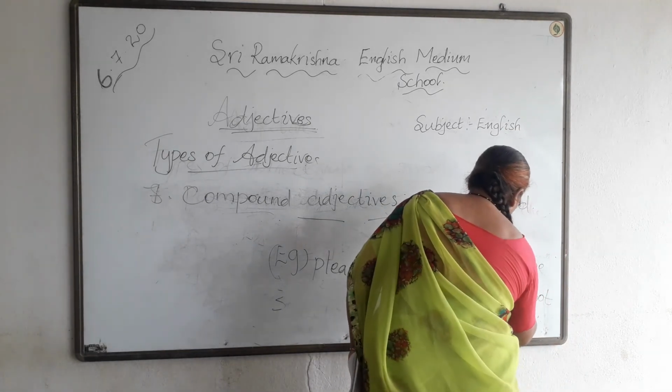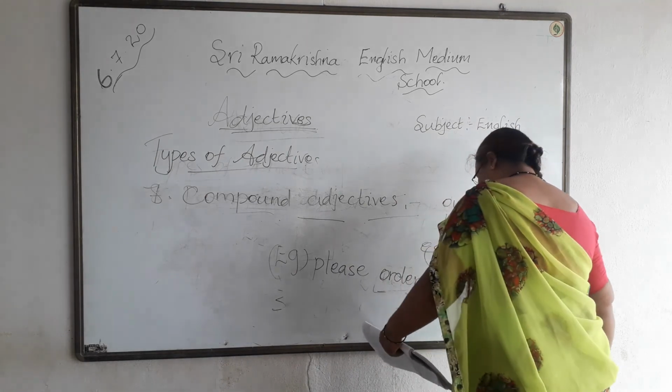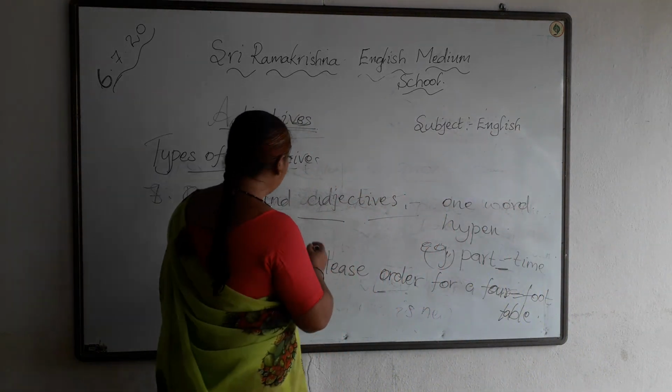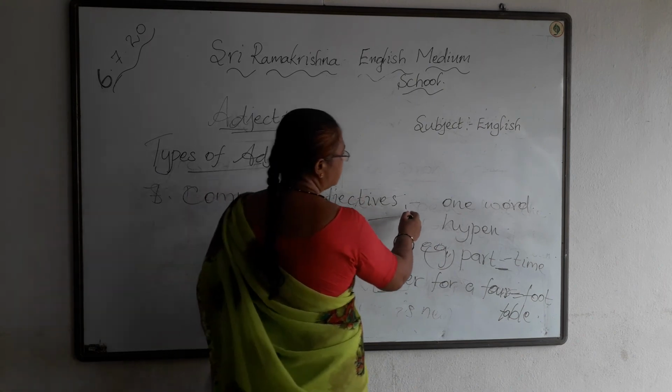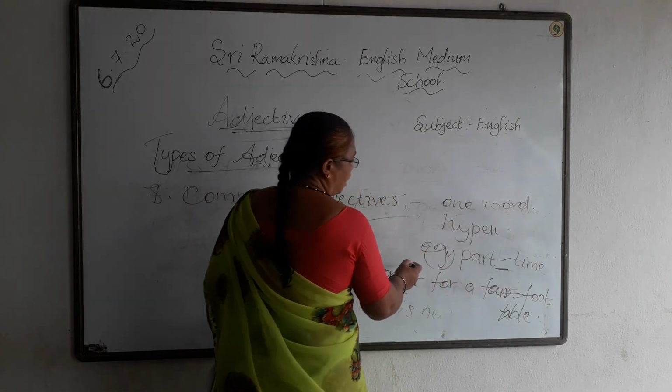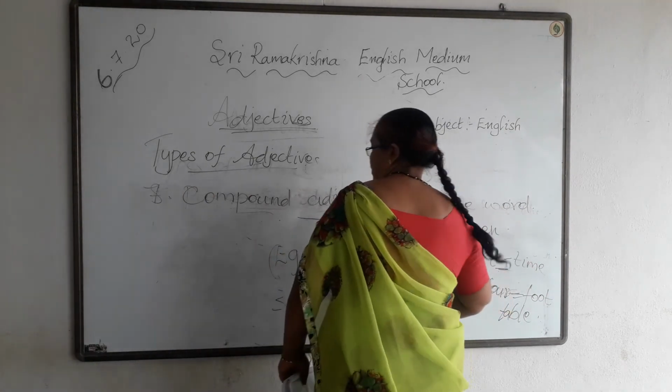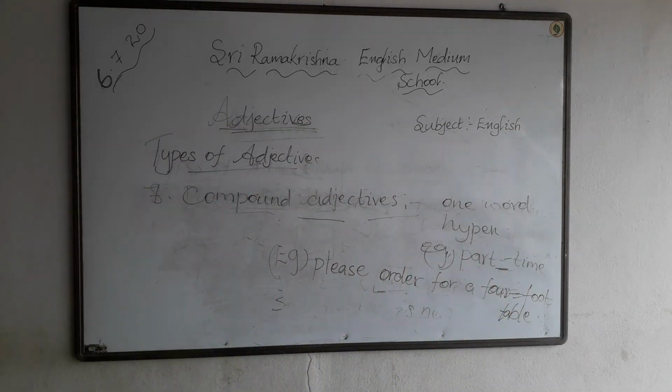Okay, here four-foot is the hyphenated word. So these compound adjectives have more than one word. Otherwise, they will have a hyphenated word like part-time. Another example we will see.